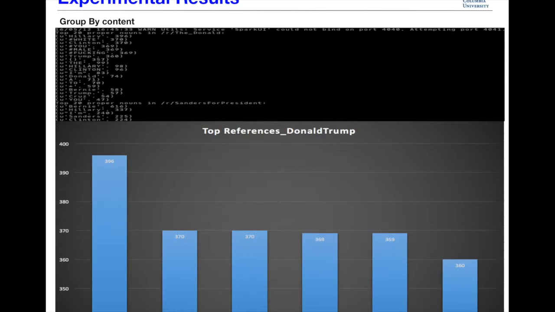When we talk about group by content, we figure out the most commonly used words in a thread of comments. So, in the Donald Trump subreddit, as you can see, the most commonly used words are Hillary Clinton, white, Clinton, male, and some expletives which we're not going to say here, but it gives you an idea of what people on that thread are talking about.